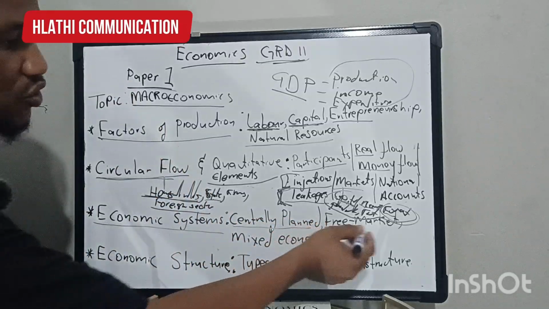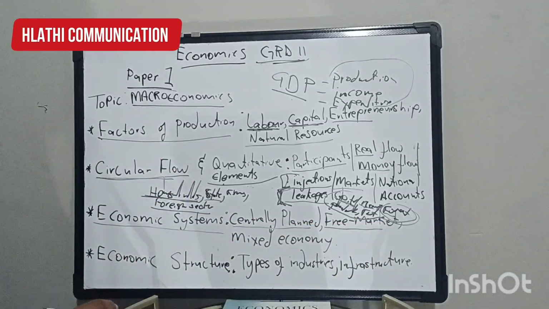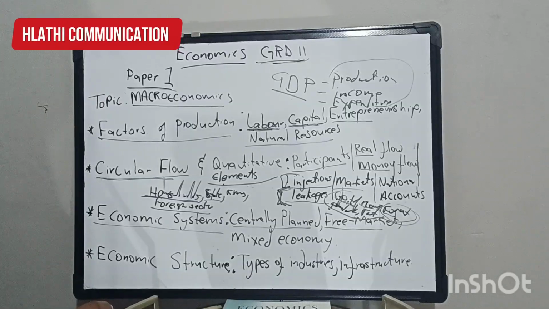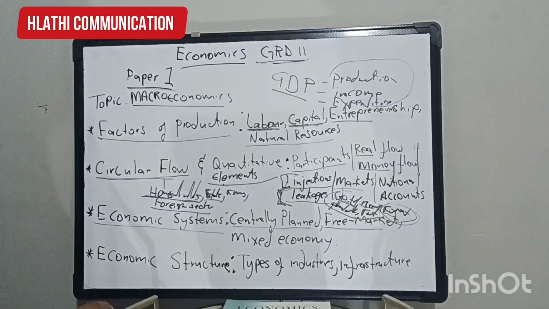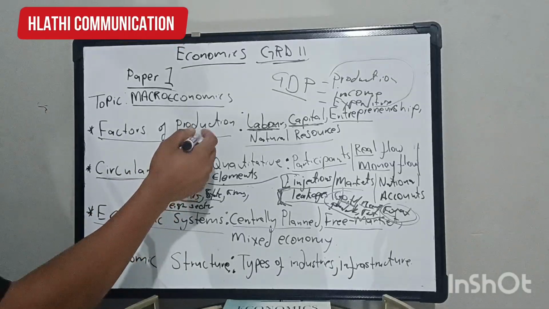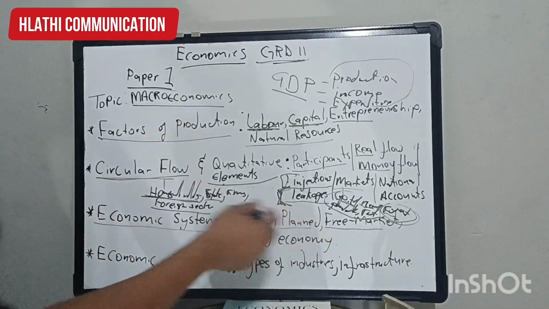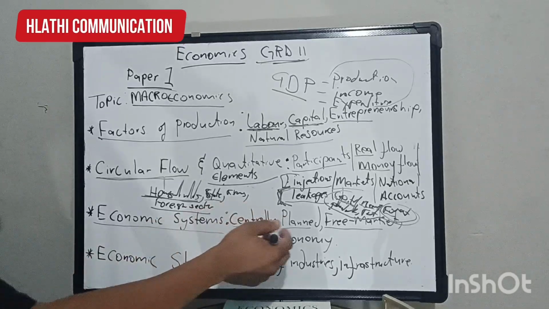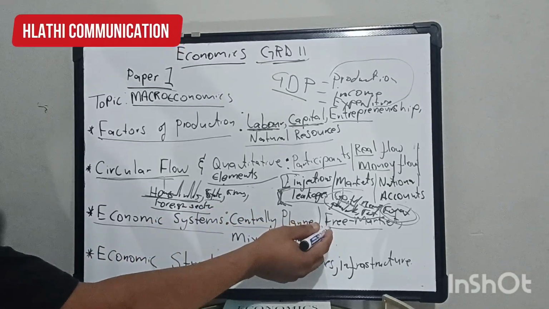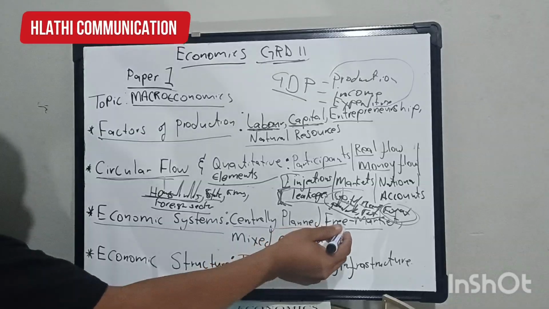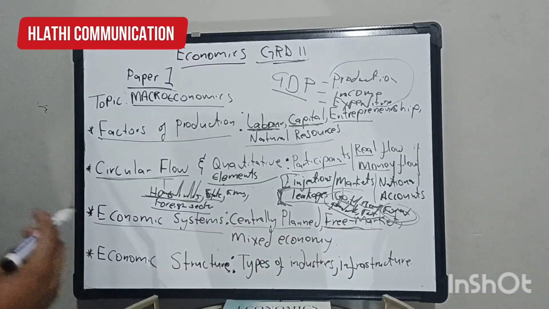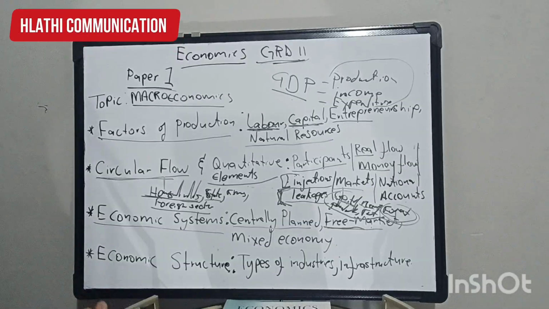Then the second system is called the free market system. The free market system is also known as capitalism. That's whereby the resources or the means of factors of production are owned and controlled by private individuals, meaning there is no government intervention in this system. Everything is controlled by certain individuals. That is a free market system, also known as capitalism.